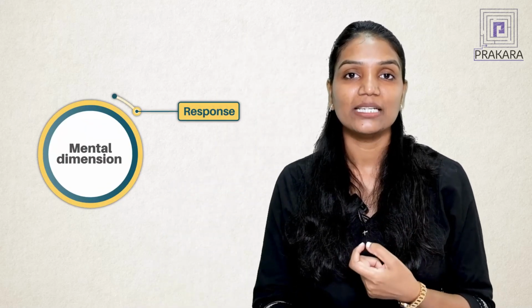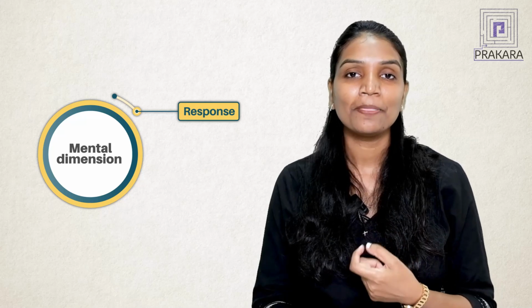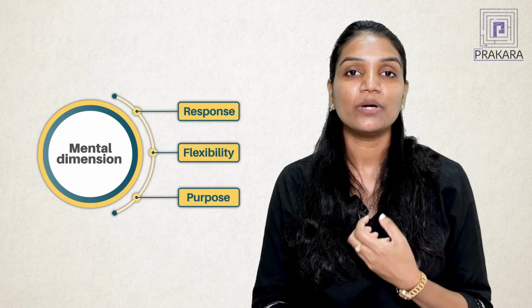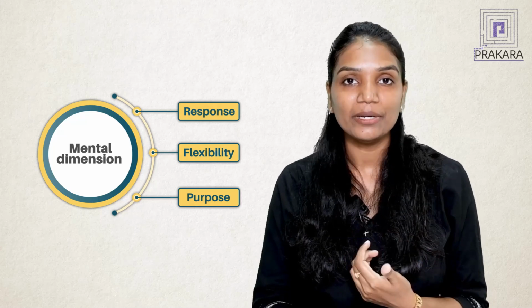So how do you measure the mental health of the person according to the mental dimension? In other words, it can be said that mental health is the ability of a person to respond to the different experiences in life with a sense of purpose and also with flexibility. I said three things. It is a response, not a reaction. It is a response of a person with a sense of flexibility and with a sense of purpose. So they should be able to identify why the thing is happening in their life, why there's a change in his life. At the same time, he has to adapt and adjust to that particular change that's happening in his or her life.